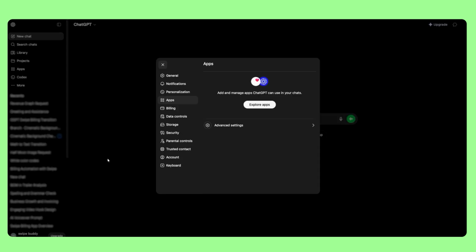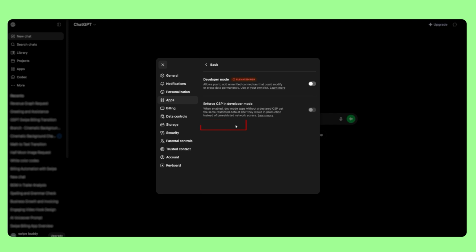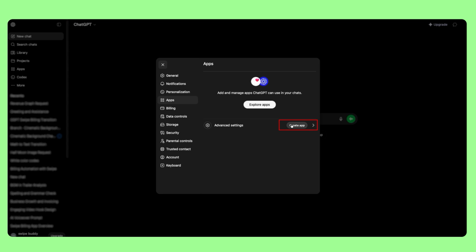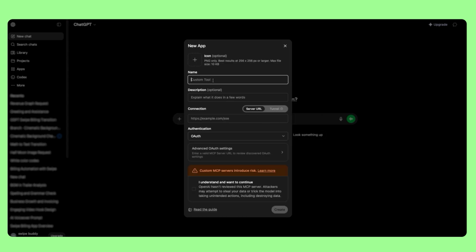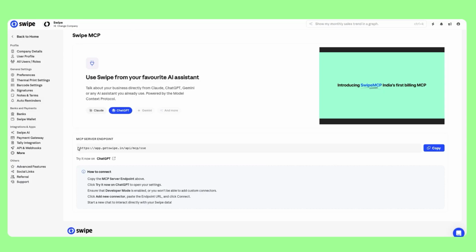Before creating the app, go to Advanced Settings and make sure Developer Mode is enabled. Now go back and click on Create App. Give your app a name and paste the server link into the connection field. To get this link, go to Swipe Dashboard and simply copy this link.